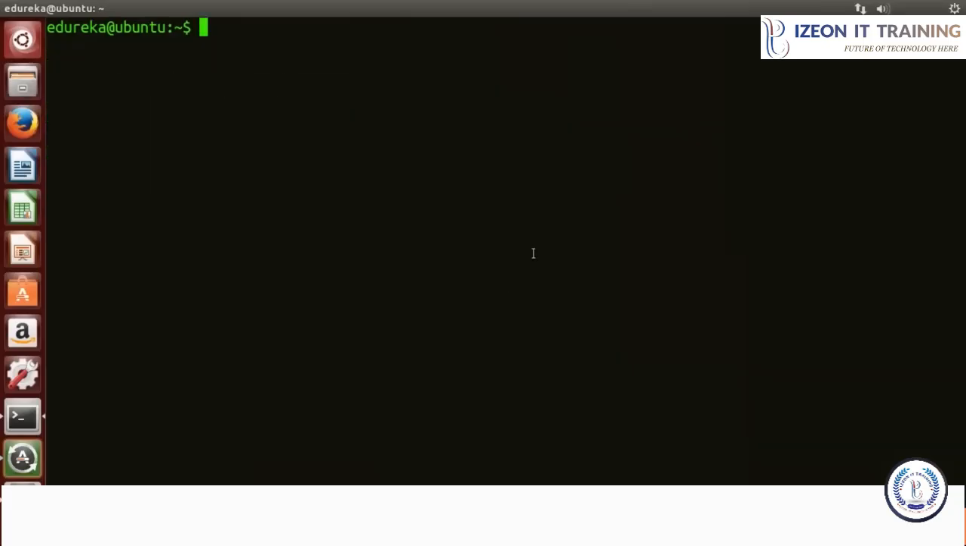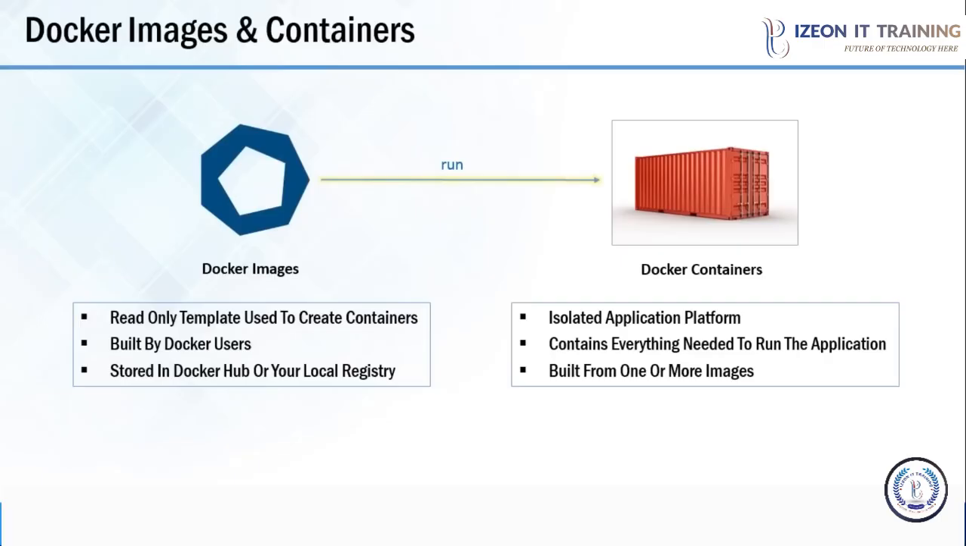Now I'll run the CentOS container. So for that, I'll type sudo docker run -it centos, that is the name of the image, and here we go. So we are now in the CentOS container. Let me exit from this, clear my terminal. So let us now recall what we did. First we installed Docker on Ubuntu. After that we pulled the CentOS image from Docker Hub. And then we built a CentOS container using that CentOS image.